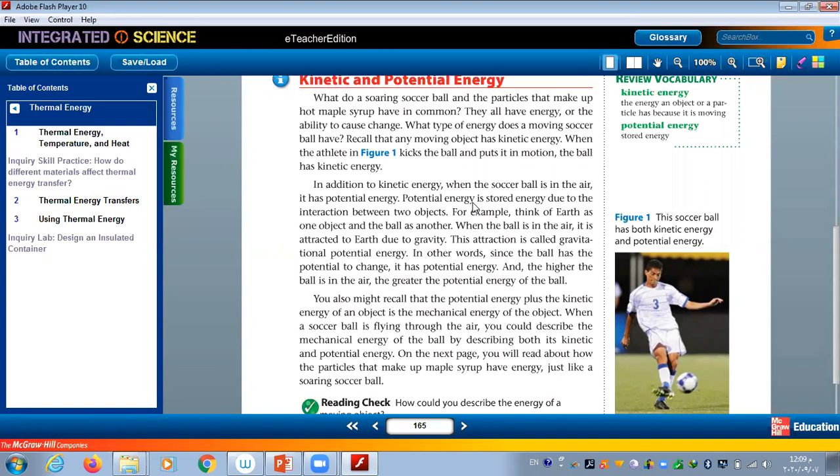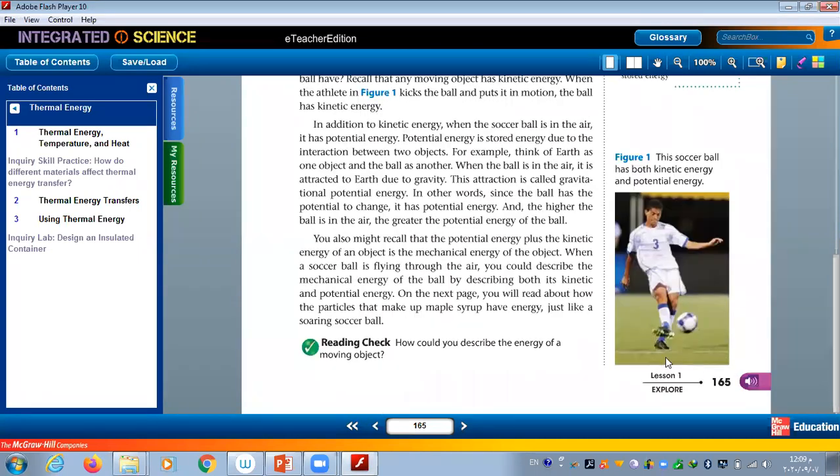Repeat the question, teacher. If you have an object on the ground, okay, it has potential energy. Yes. How? Because like this ball, if the ball is on the ground, touching the ground, it has potential energy.